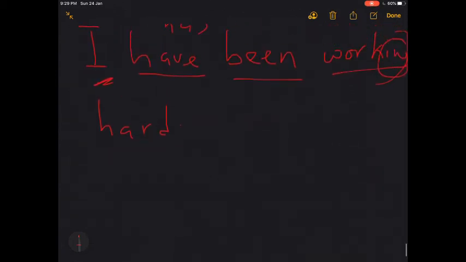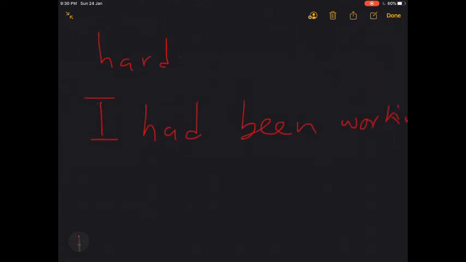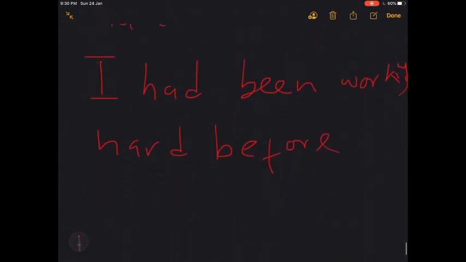And in the past perfect continuous tense, I'll say I had been working hard. And this should be before another event. I had been working hard before what happened? Before I lost my hand.